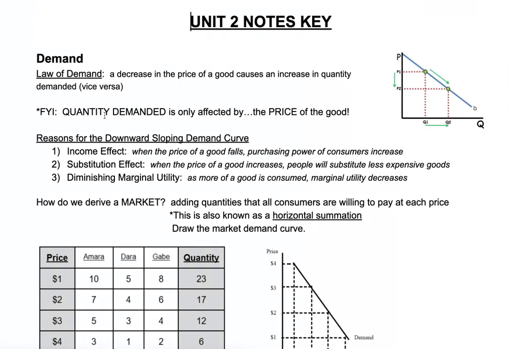One thing to keep in mind is that quantity demanded is only affected by the price of the good. Remember, the price is on the vertical axis. So if that price moves, then our quantity demanded will move. The variable on the x-axis is going to change. This is different than demand. We'll talk about that in a minute, but we're simply talking about quantity demanded.